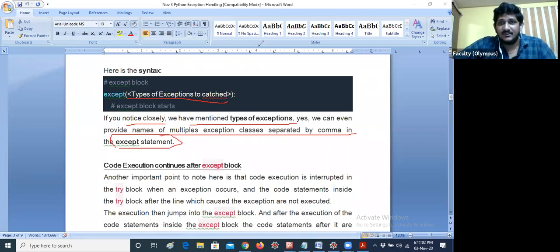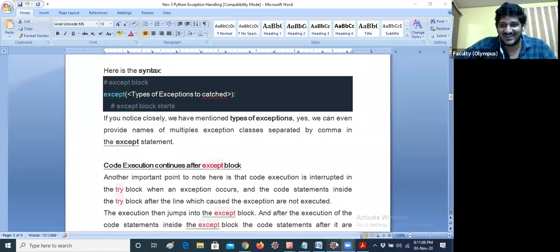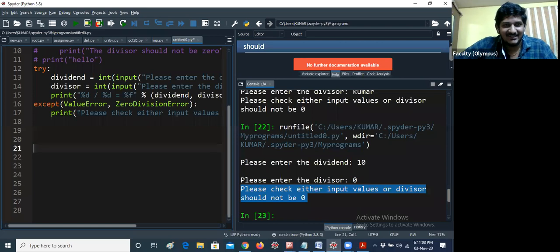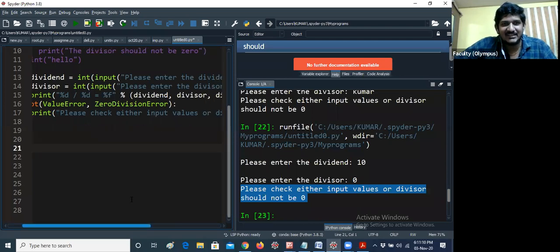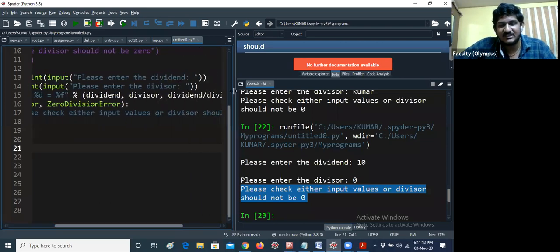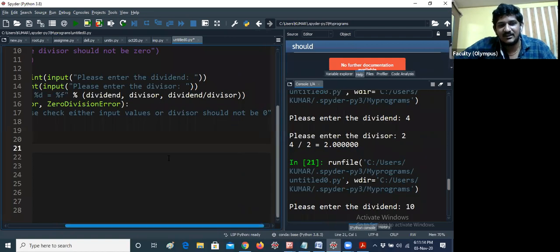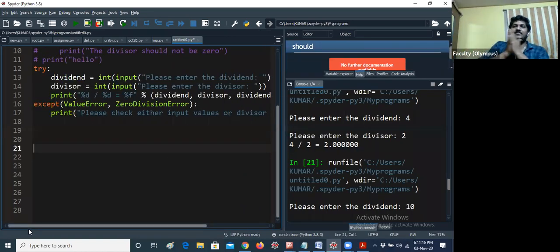I think it is clear, and I would like to tell you one easy thing. For example, when you are opening any website, if the website is under maintenance, for example, for maintenance purposes, you may get some examples like that.